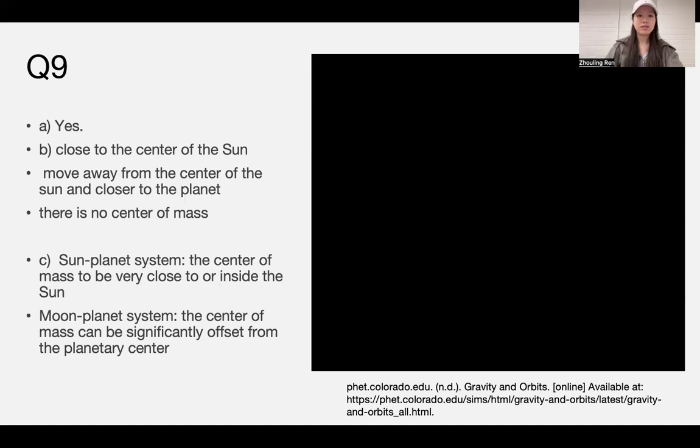In a sun-planet system, the Sun is larger than any planet. This causes the center of mass to be very close to or inside the Sun. As the planets orbit their center of mass, the Sun also wobbles slightly. However, in a moon-planet system, the center of mass can be significantly offset from the planet's center, and the motion of the planet around the center of mass is more pronounced.